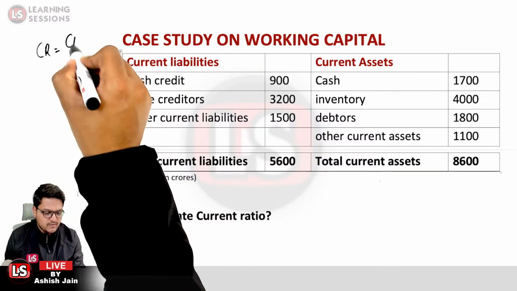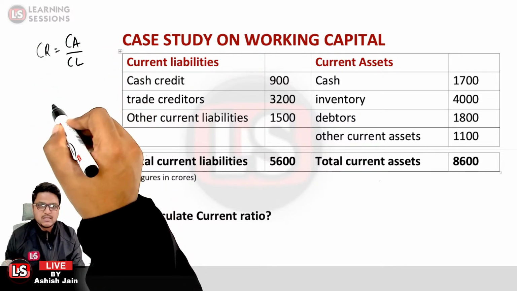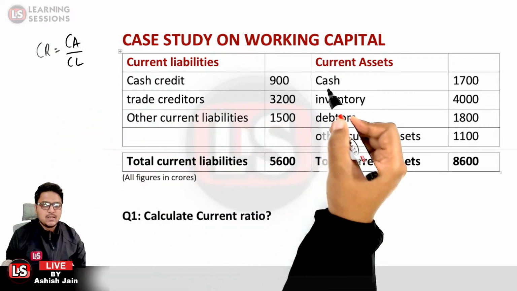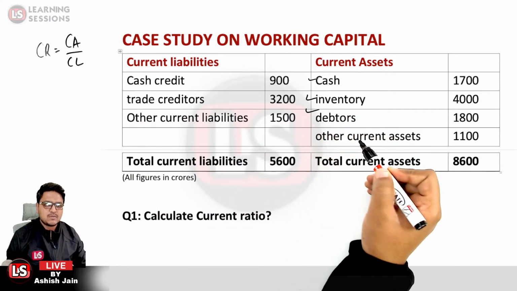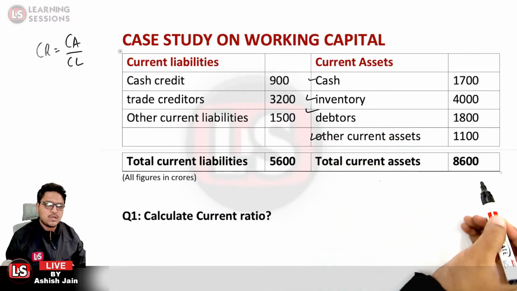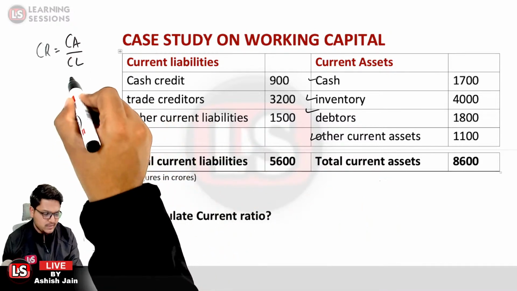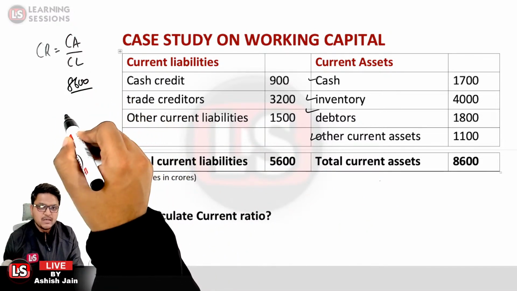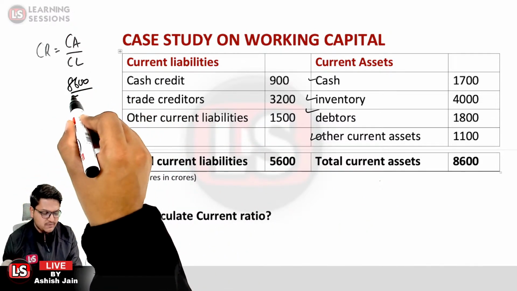The current ratio is the current assets divided by the current liabilities. What is the amount of the current assets? It is cash, inventory, debtors. All these are the total current assets, which are given to be 8600. So simply it will be 8600 divided by the total current liabilities, that is 5600.